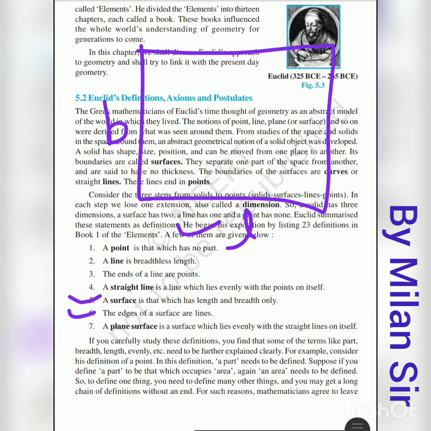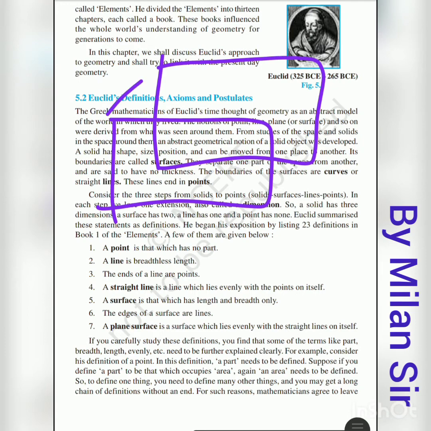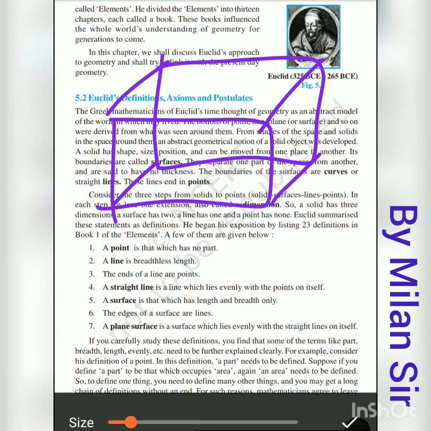Number 6, the edges of a surface are lines. This is called edges, right? That means the intersection line of two surfaces is called an edge. If we have this figure, then here we have two surfaces, and the common line is this, right? This is called one edge.